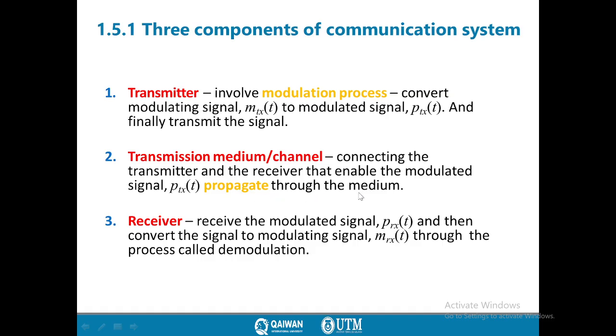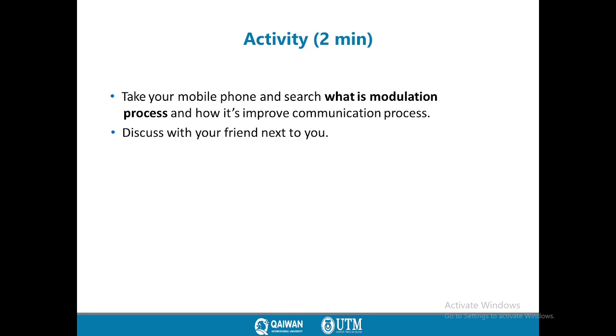The transmission medium between transmitter and receiver may be several kilometers, maybe thousands of meters. After the signal is transmitted, the receiver can receive the modulated signal and then convert it back to the original signal, the basic message signal.